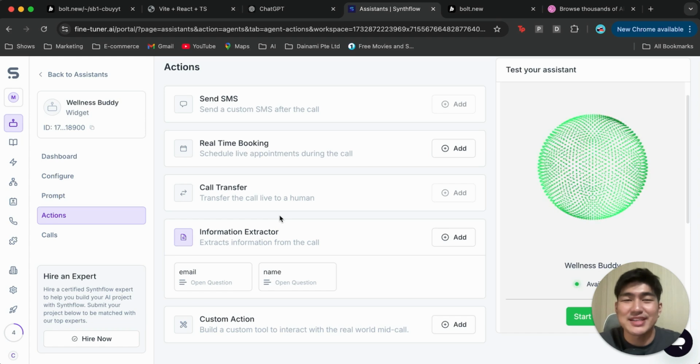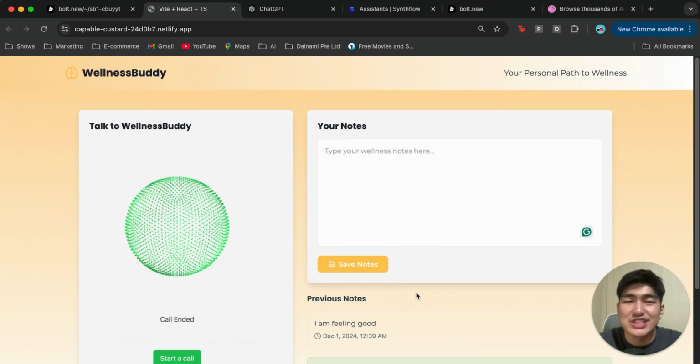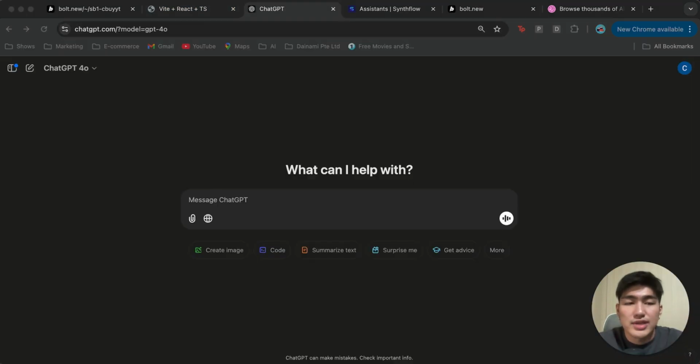Once it's done, we do have our assistant created perfectly. We're going to go into Bolt now to create our app and connect it live to create a web application that looks similar to this, okay? Okay, and so what do we exactly want to do for this application, right?